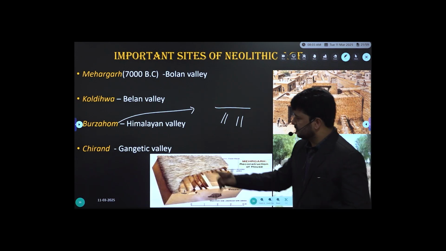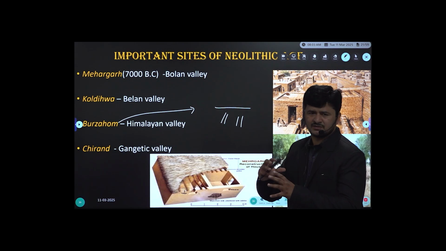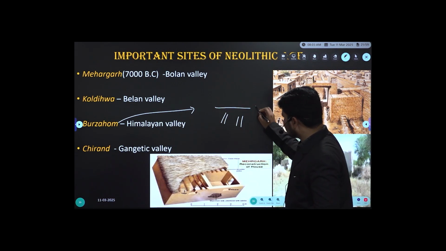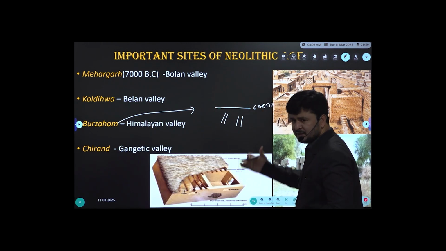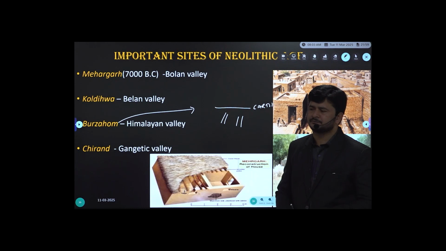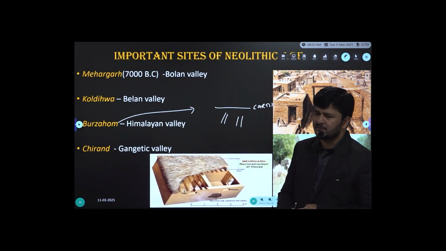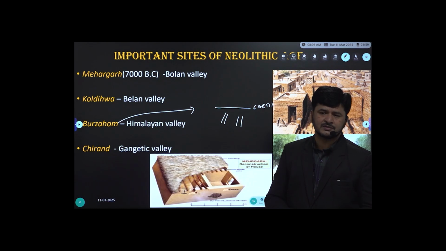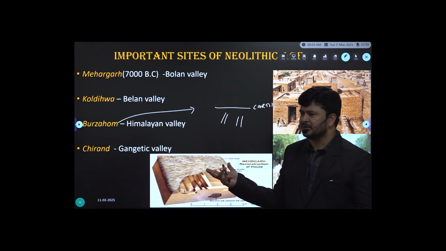I repeat, the people constructed houses. When I say houses, primitive houses, whatever the ages we are talking about, primitive houses not on the earth surface but inside. Any wild guess, what could be the reason? What factor might have forced the people of Burzahom to go for such kind of construction of houses? Yes, extreme temperature.